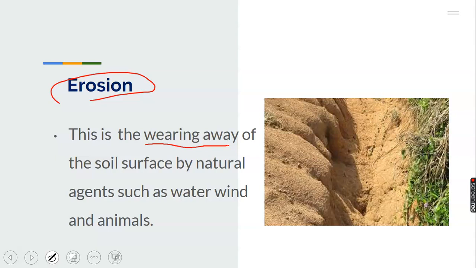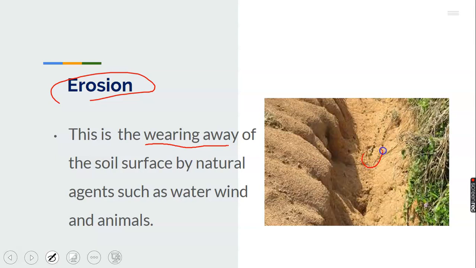When it takes place through rainfall, through water, it is known as water erosion. If wind wears away the top layer of the soil, it's called wind erosion. It can also be done by animal or man. These are ways by which erosion can take place. When erosion occurs, it leaves the land bare. It destroys the top layer of the soil. When crops are planted, it leads to poor yield of crops.